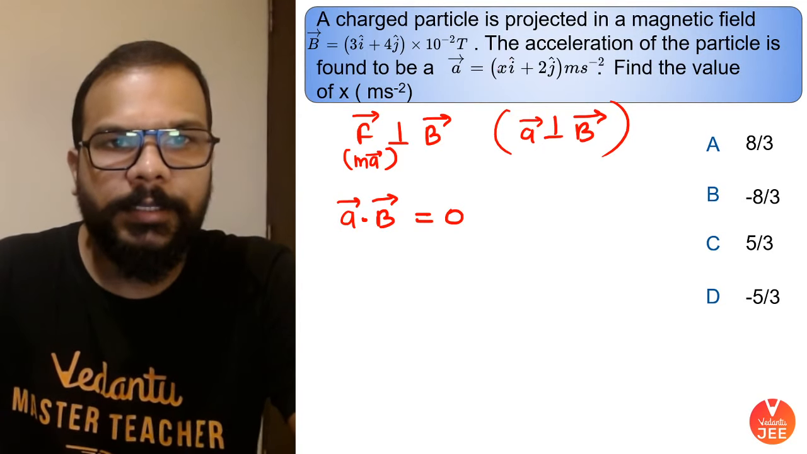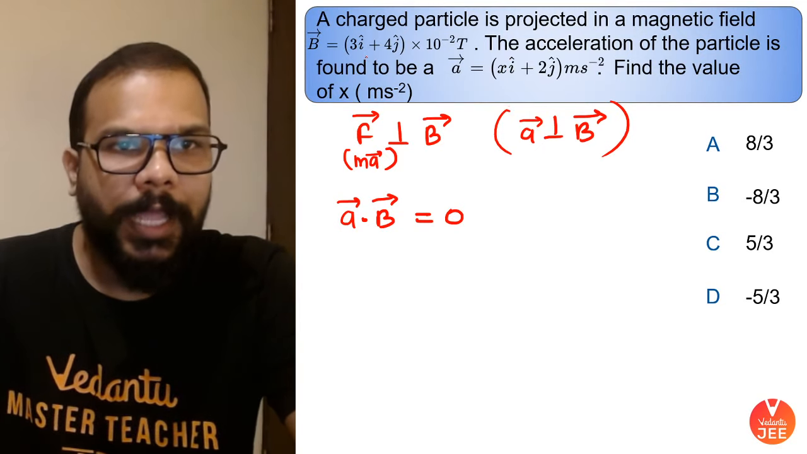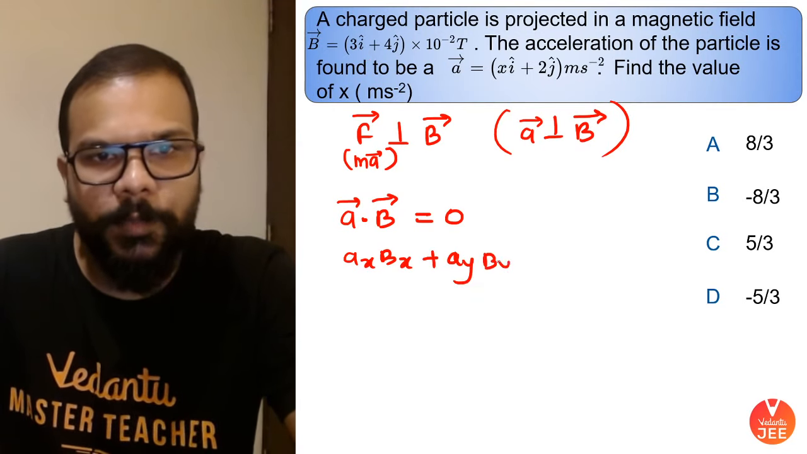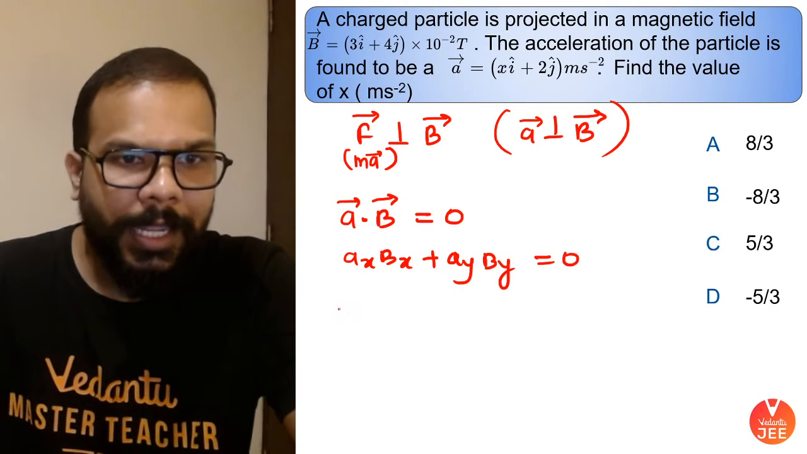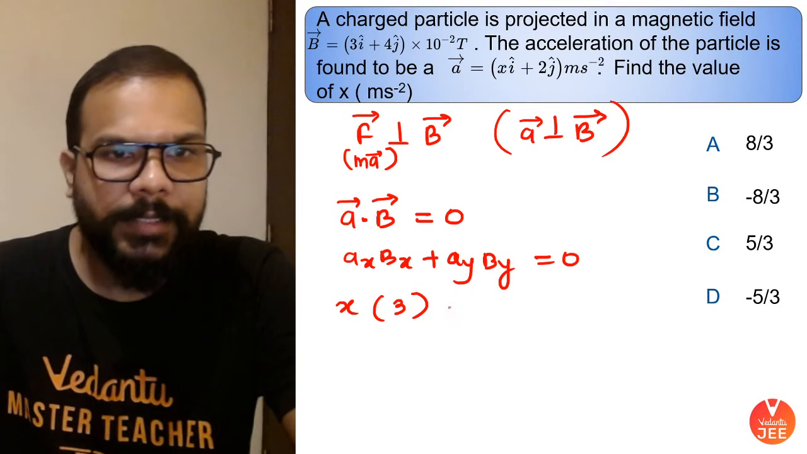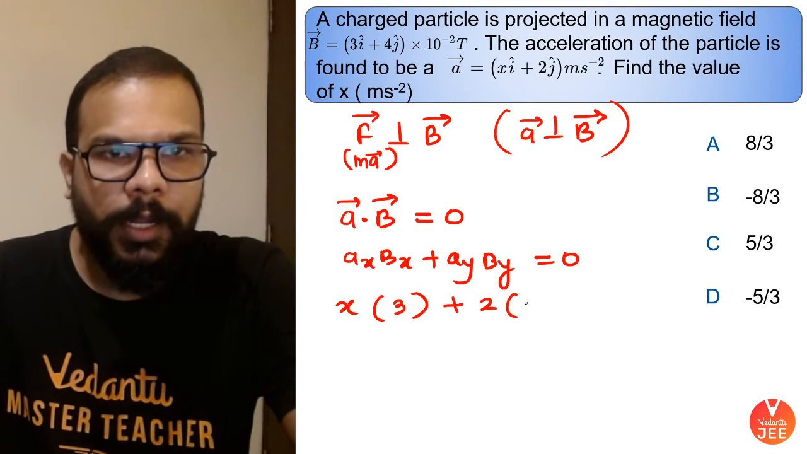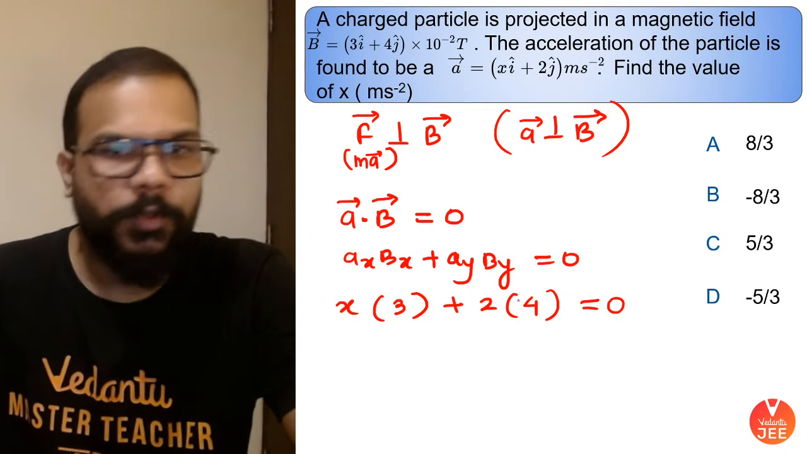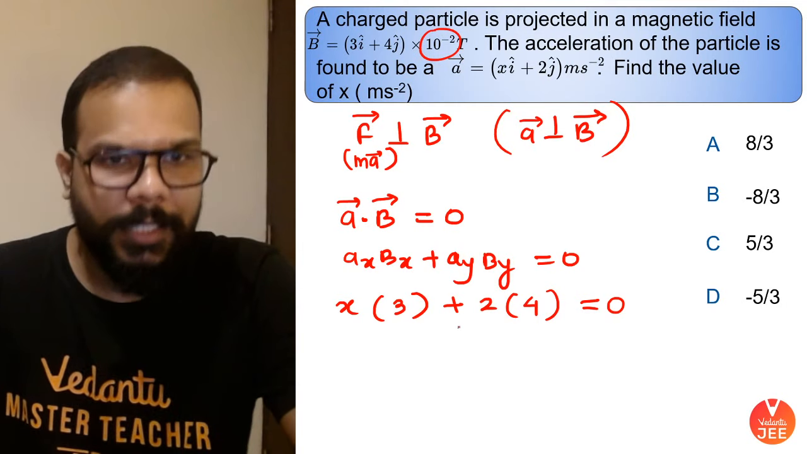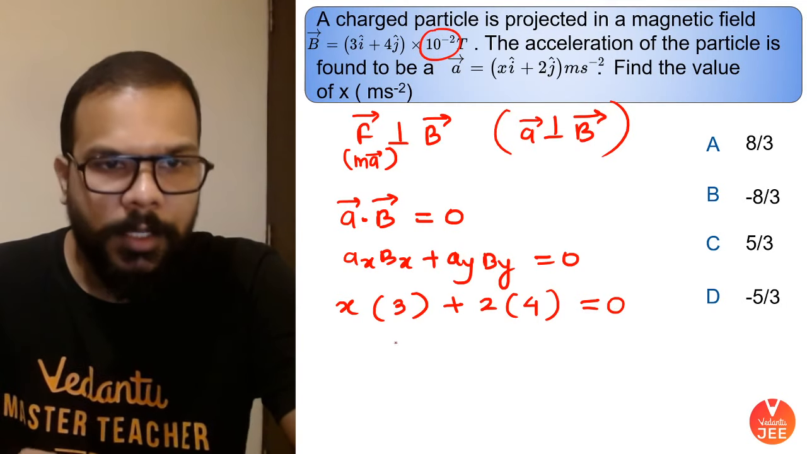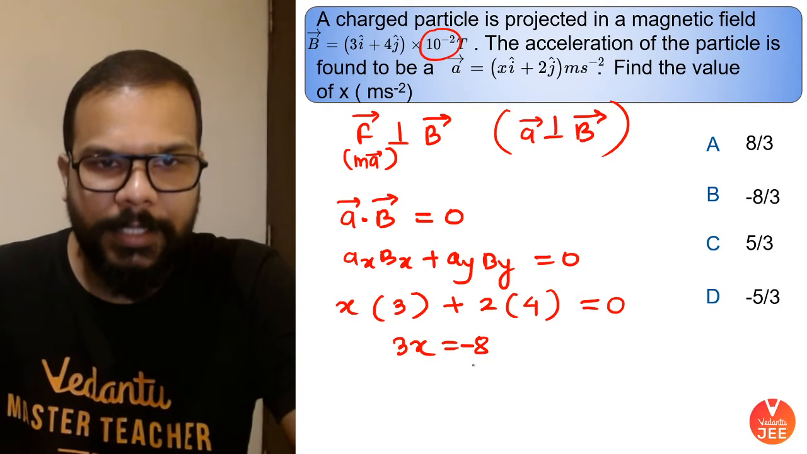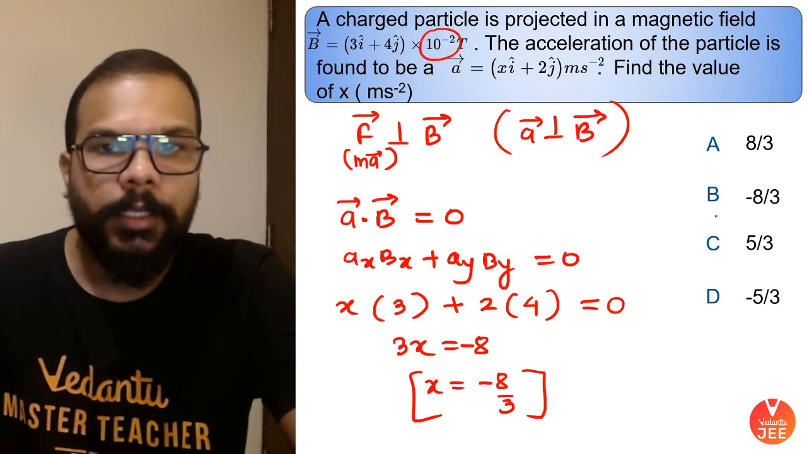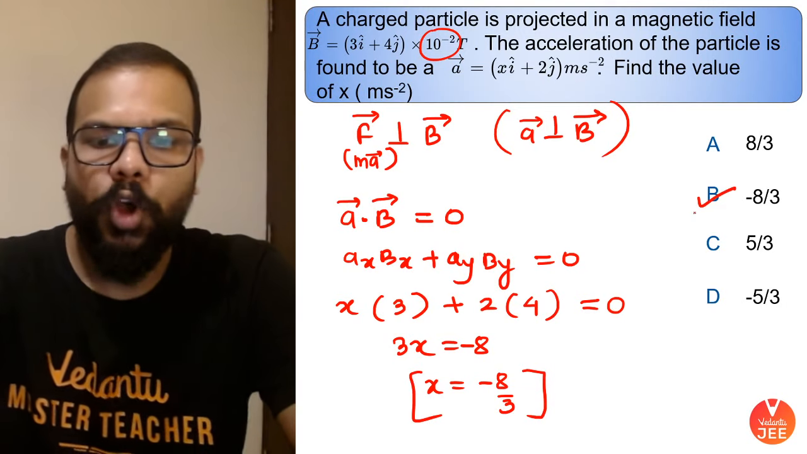So if we have these two vectors, their dot product should be equal to 0. And for that, I can say that ax into bx plus ay into by should be equal to 0. So ax is x, which is unknown, bx is 3, ay is 2, and by is 4, and this is equated to 0. I'm not writing this 10 to the power minus 2 here because any which way on the right hand side when it will go, it will become 0. So I have 3x, which is equal to minus 8, and x comes out to be minus 8 by 3. So if we look at the options, the correct answer comes out to be option B.